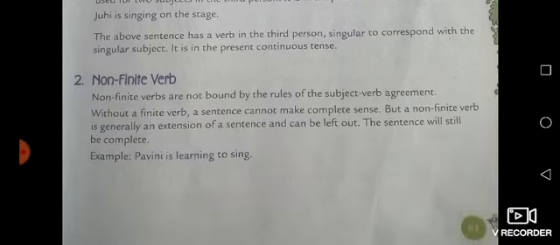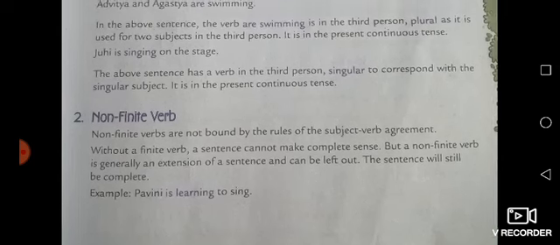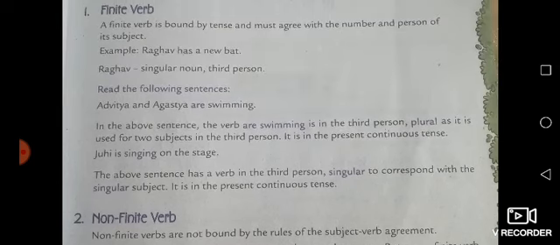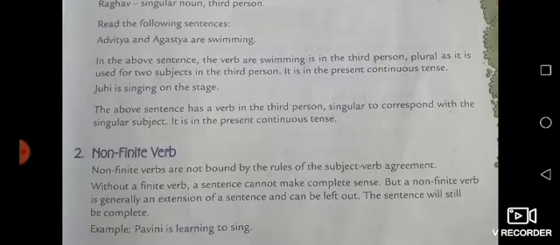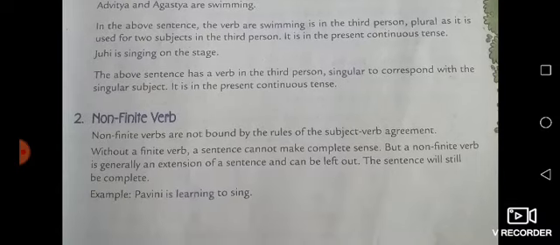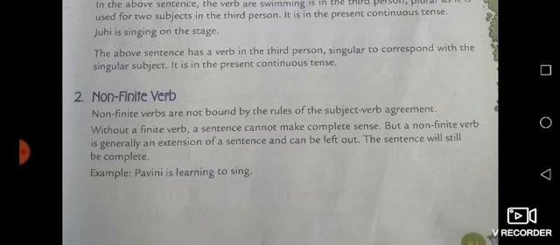So there is another kind of verb, the non-finite verb. So what is the non-finite verb? Non-finite verbs are not bound by the rules of subject-verb agreement. This means these kinds of verbs are not used according to the number, person, tense or subject. They are not bound by any rules of subject-verb agreement. Like the example given here, Pavni is learning to sing.